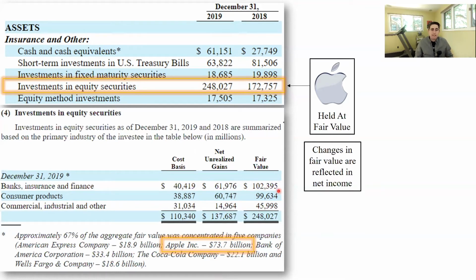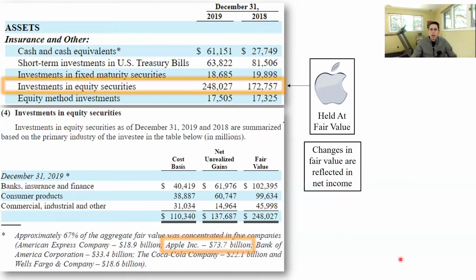And if you were to take 73.7 billion and divide it by Apple's total market capitalization as of December 31st, 2019, you would get around 5.7%. So that's around what percentage Berkshire Hathaway owns in Apple stock.